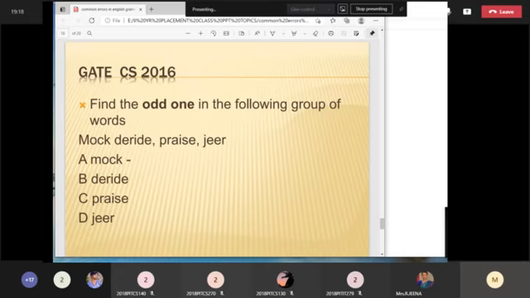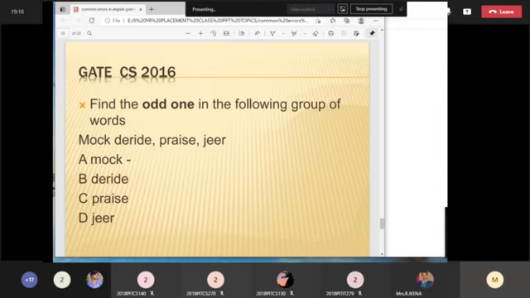Next question. Find the odd one. This is another kind of question that you will get in English competitive exams. It may seem very childish, since from kindergarten we get this kind of finding the odd man out. But in competitive exams, it will be very serious. They'll ask questions on words or sentences, or analytical questions like analogies, as an odd man out. Find the odd one in the following group of words. You have four words, and which one is odd?